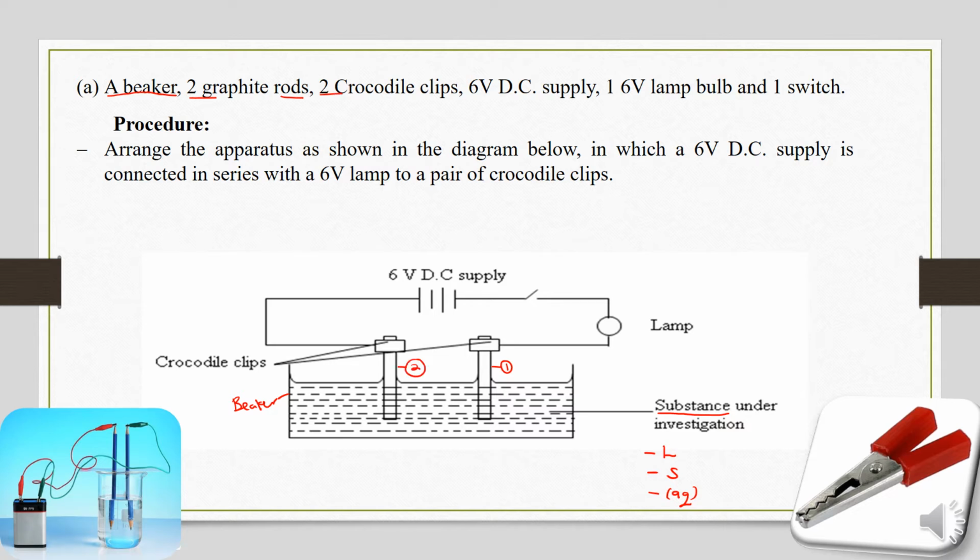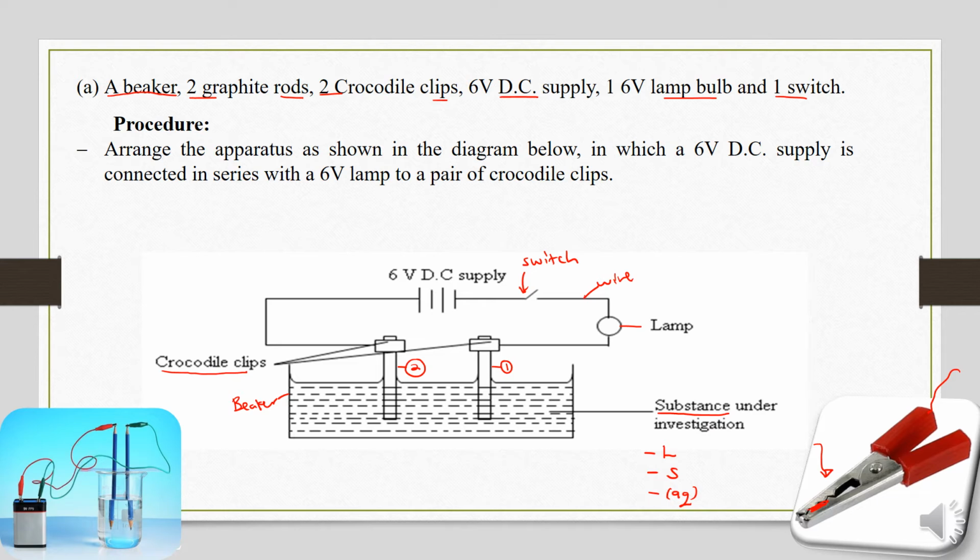Then we shall need two crocodile clips, basically to attach the wire to the rods. So here we have our wire, and this is how a crocodile clip works. It just aids the attachment of the wire to the rod here. We shall need a direct supply of current, that is to say a direct current supply, and then we shall need a lamp to try and see whether electricity is passing through this circuit. We shall need a switch just to control the flow of electricity. So this will be our switch.